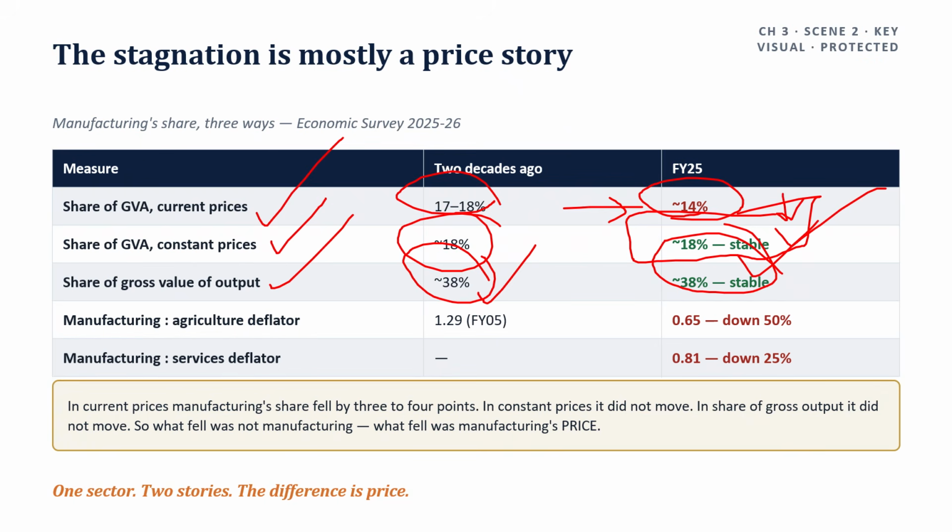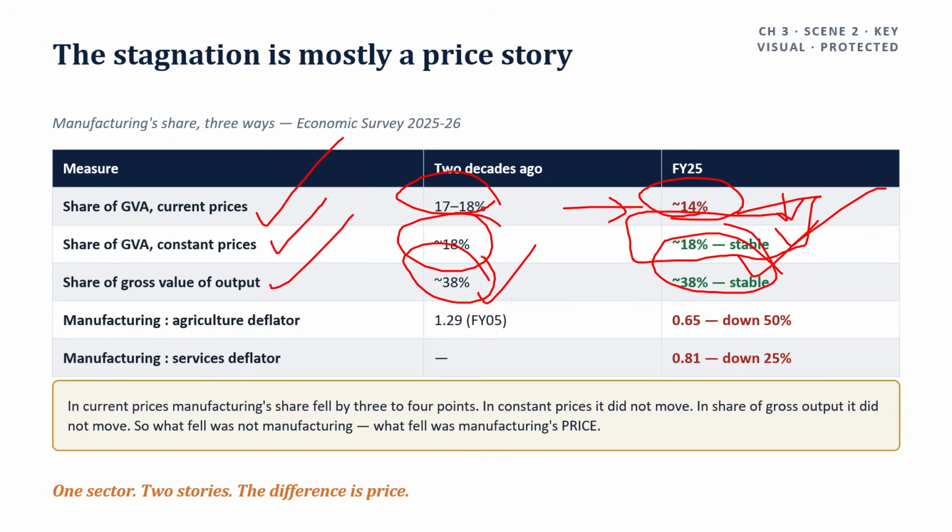Then constant prices. When constant prices, what? Did not move. In share of gross output, also it did not move. So what fell was not manufacturing. What fell was manufacturing's price. Terms of trade, this is the number to carry.